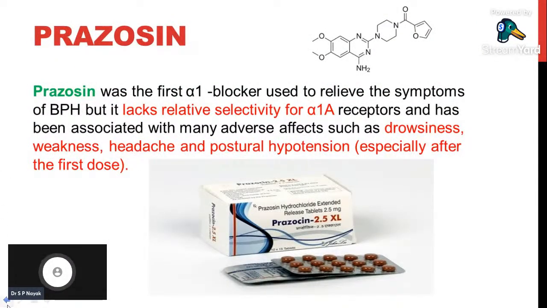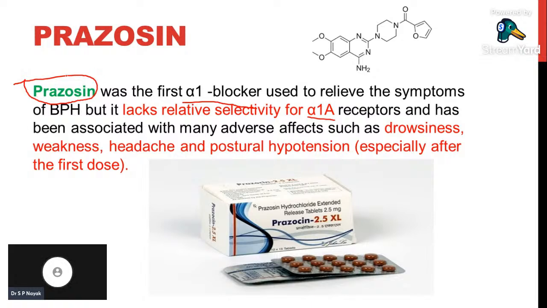Let us try to see in detail about each drug in BPH. The first one is prazosin. Prazosin is a nonspecific alpha 1 blocker. It lacks specificity for the alpha 1A receptor. It can block alpha 1A, alpha 1B, alpha 1C, and all other alpha 1 receptors.